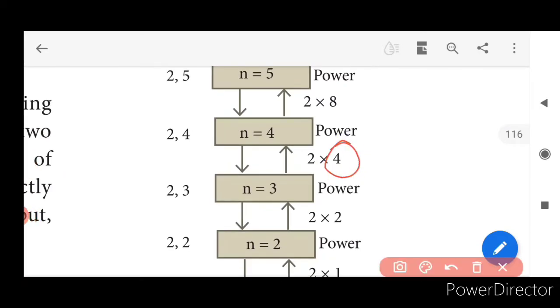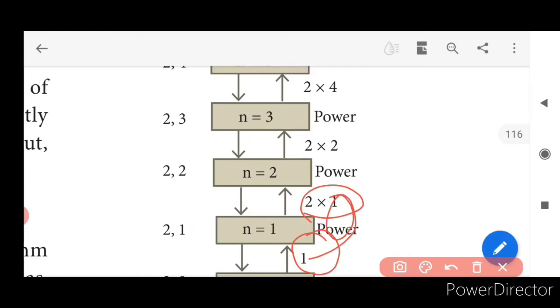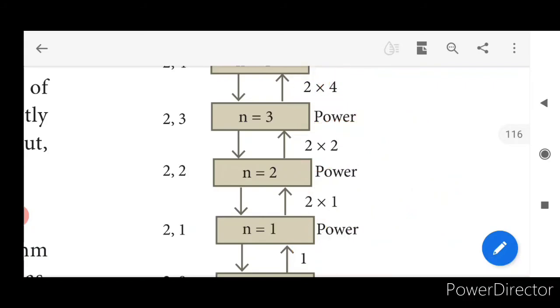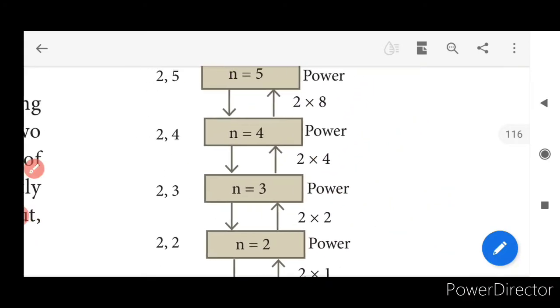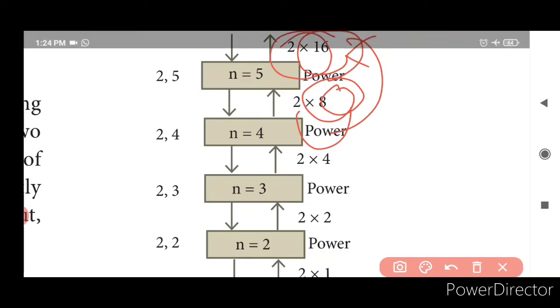Yes, see, we shall proceed from the bottom. Initially it was 1. 2 into 1. Yes, took this 1 here. 2 into 1 it was 2. Take this 2 here. 2 into 2 it was 4. Take this 4 here. 2 into 4 it is going to be what? 8. It is going to be 8. 8 into 2 it is going to be 16. Take the 16 here, and 2 into 16 it is going to be 32.